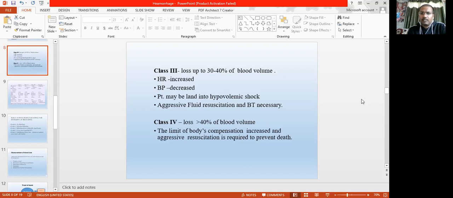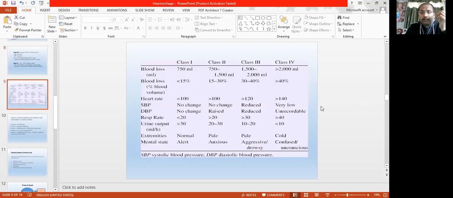Class 4 hemorrhage is when a person has lost more than 40% of the blood. Here the compensatory shock is converted into non-compensatory shock. If active resuscitation is not given to this patient, then it is very difficult to save the life of this patient.